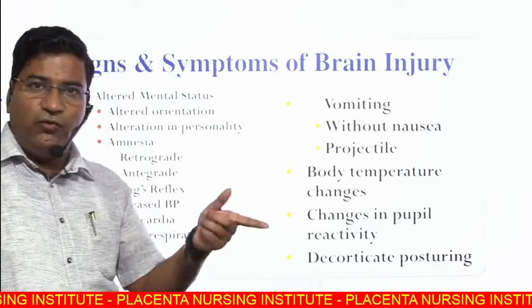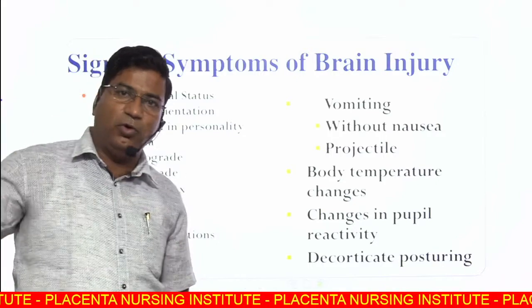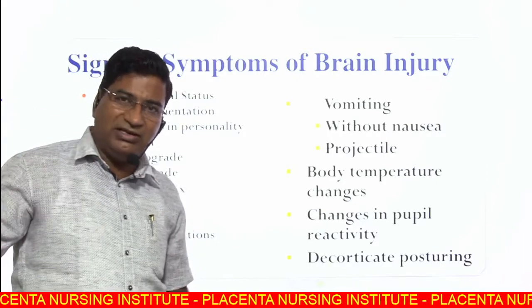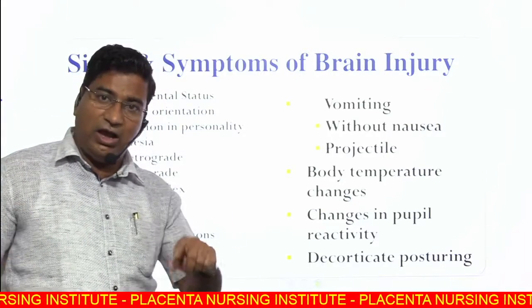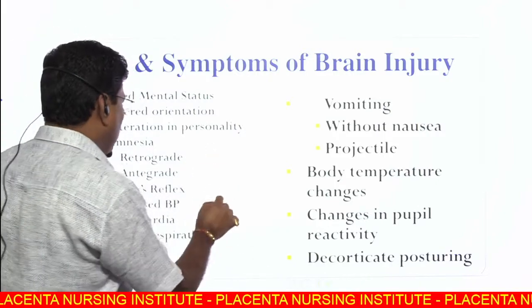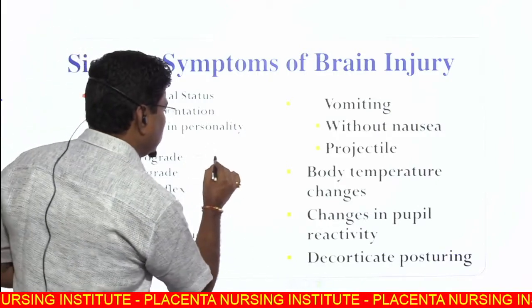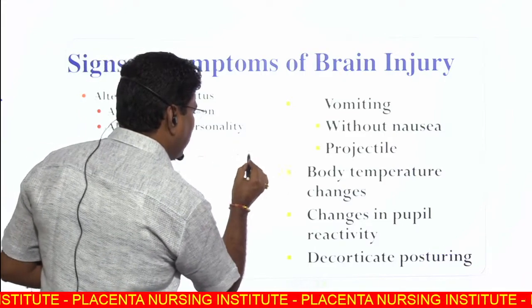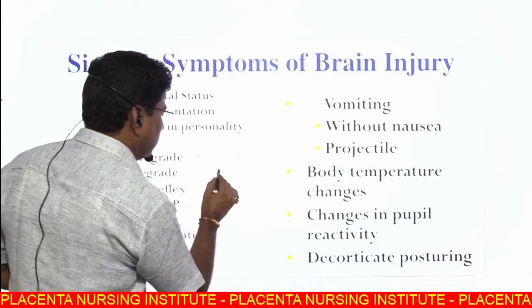Retrograde means we are not aware of the past events, but we are aware of the following events. And in antegrade we are not aware of the events after the injury. This is the past event and this is the future.